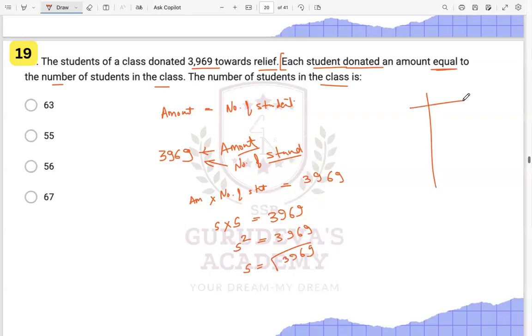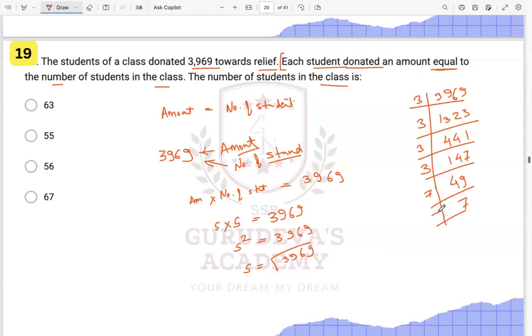We take the factorization, right? 3969 like this. 3 times 1 is 3, 2 and 3 over here. Again 3 times 4 is 12, 1, and 1 over here. Then 3 times 1 1 4, that is 12, 4 and 2 21, that is 7 over here. Then again 3 times 14, that is 12, 4 and 27, that is 9, 49, this will be 7, and this will also be 7.